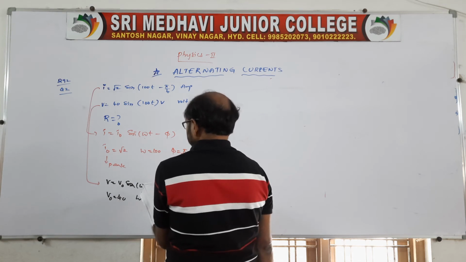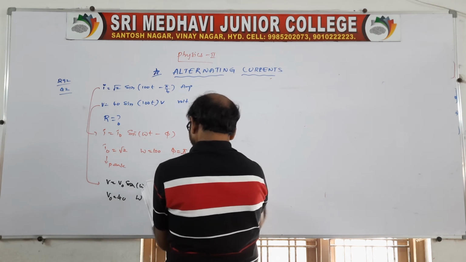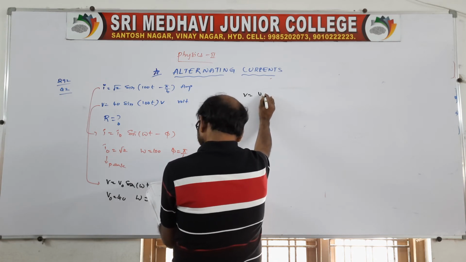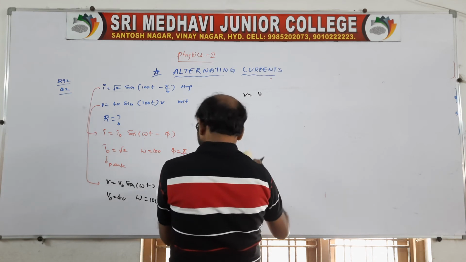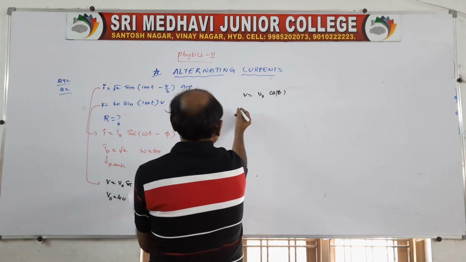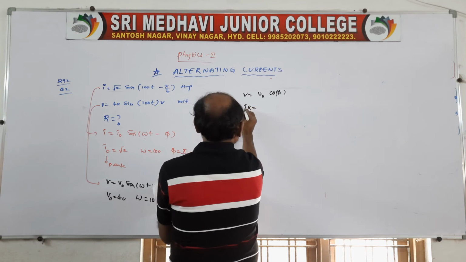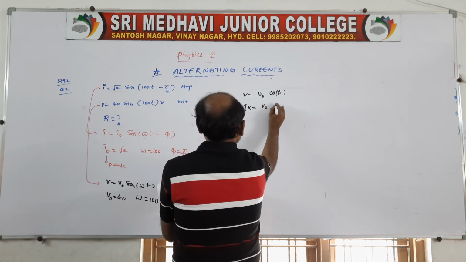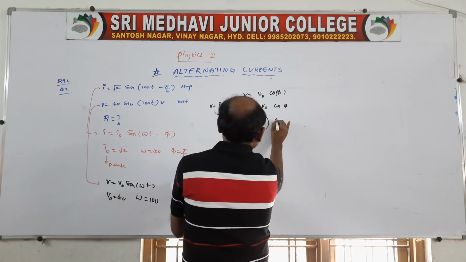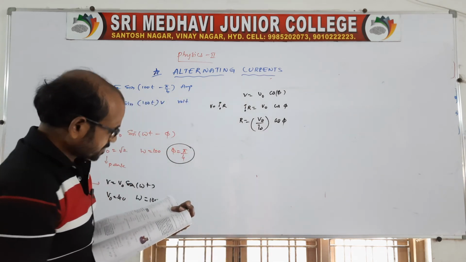Therefore we can write V by R. So V is equal to V naught cos phi, right? Here V is nothing but V is equal to IR. Therefore IR is equal to V naught cos phi. So resistance is equal to V naught by I naught into cos phi. Of course, phi is given as pi by 4. So substitute and get the resistance.